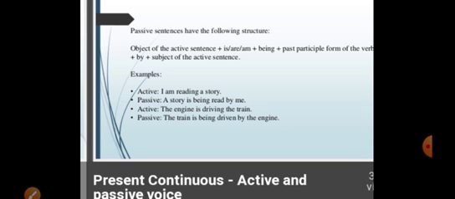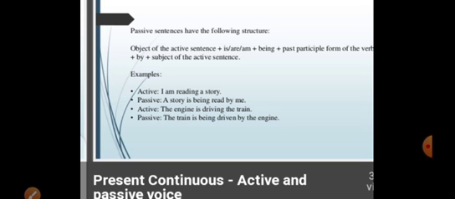Look at the examples. In active voice: I am reading a story. I is the subject, am is a helping verb that is used just for the sake of I. And after is, am, are, we have to use the first form of verb plus ing, then the object. So I is the subject, am is the helping verb, reading is the first form of verb plus ing, a story is the object, then full stop.